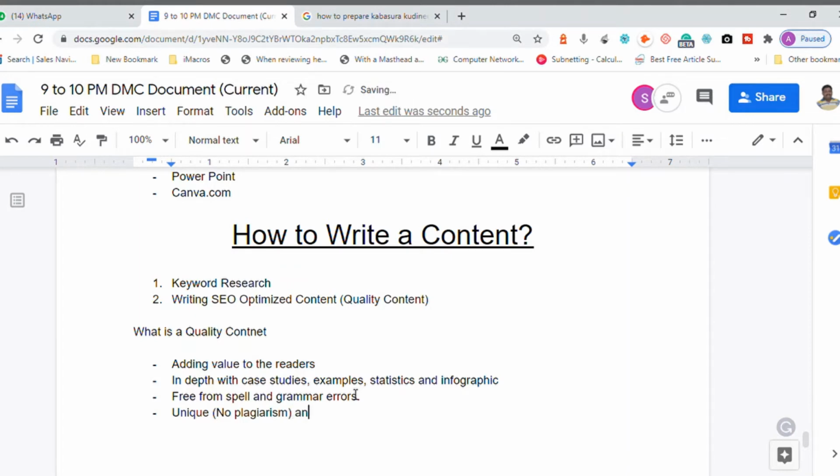Unique and fresh. When I say fresh, discuss the latest topic or a related topic. Don't discuss a topic which happened in 1980 which nobody searches for in 2020. So fresh content, correct? Which food will you prefer when you eat, fresh food or food that was prepared 3 days back? Fresh food, right? That's what I'm talking about. Content for a website is the same as food for a baby.